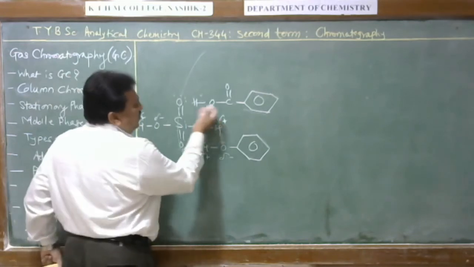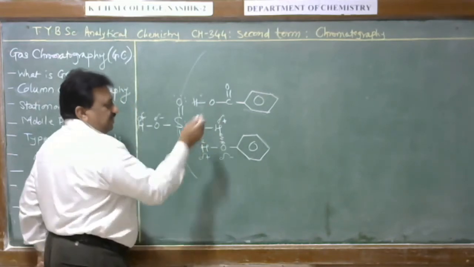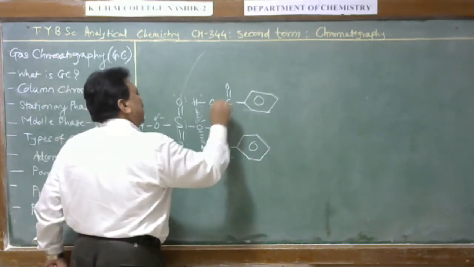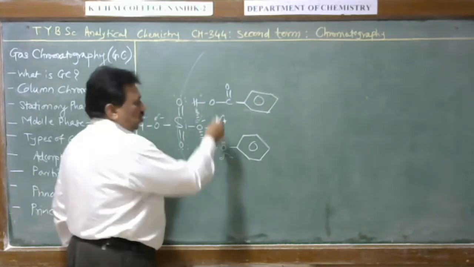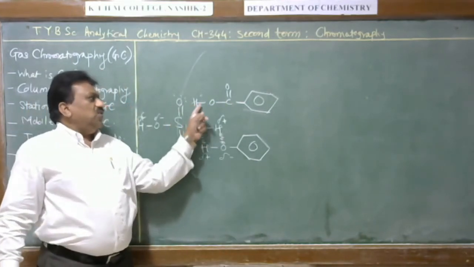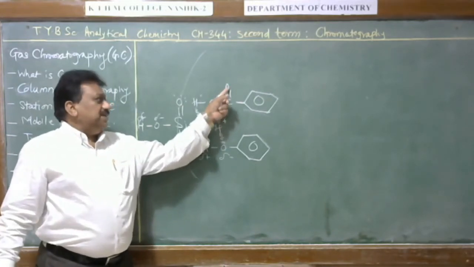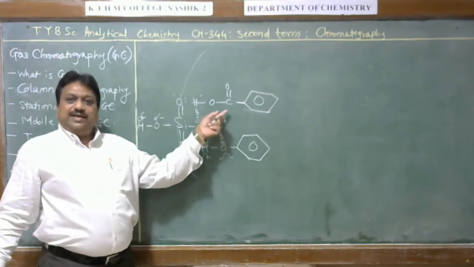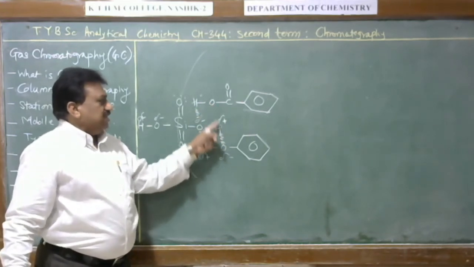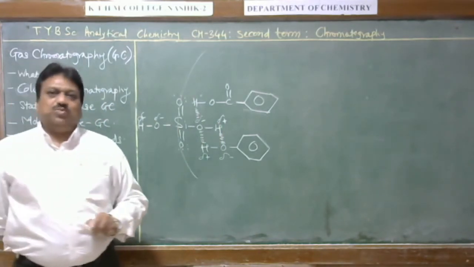But if the dimension or stereochemistry of this group does not match the stereochemistry of this, then it is difficult to join these two groups with the stationary phase. Therefore benzoic acid is able to form only a single bond, because sometimes this oxygen may be oriented in this direction, and if there is a greater distance between this oxygen and hydrogen, then bond formation is not possible.